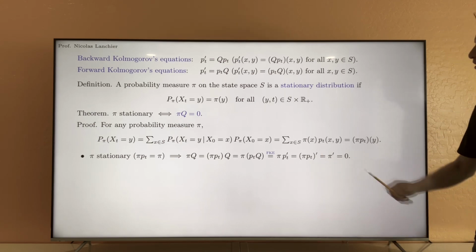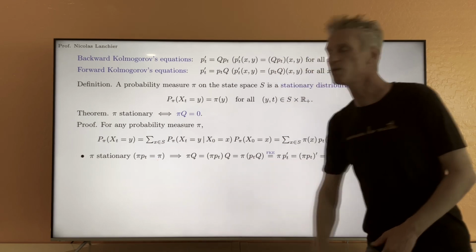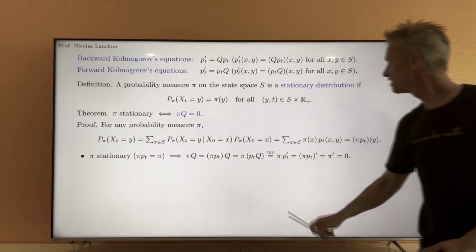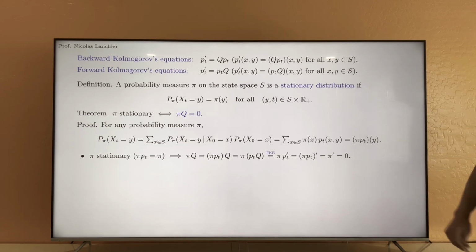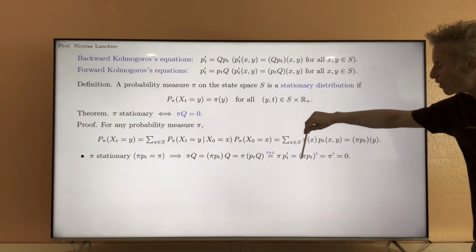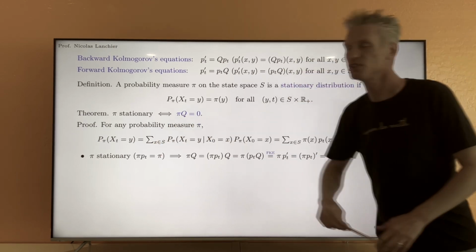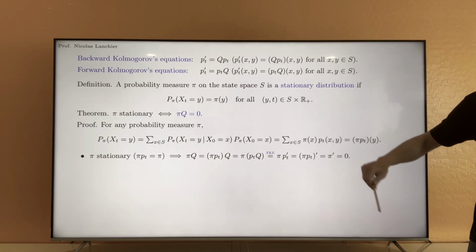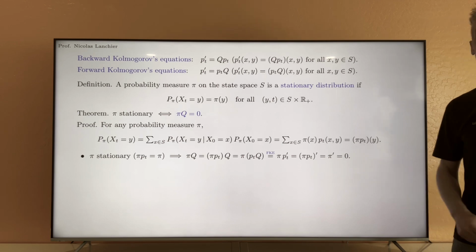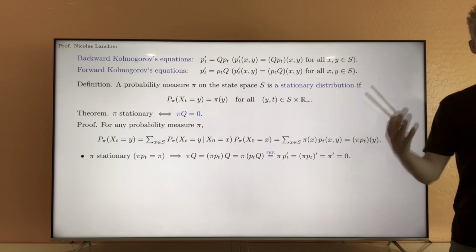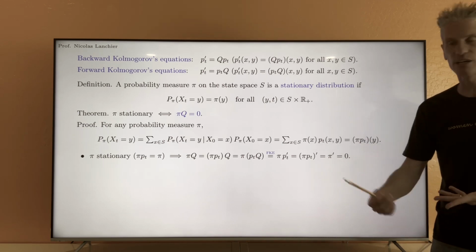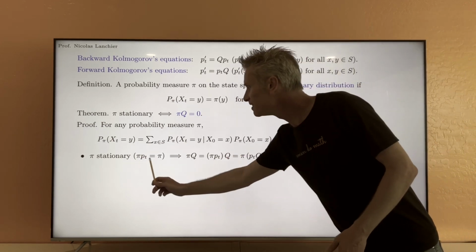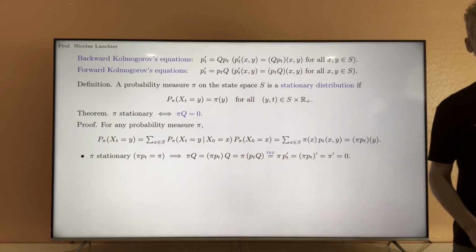But because, again, pi Pt is equal to pi, I'm using again this equation here. I used it here, I'm using it here again. Because pi Pt is constant, equal to pi for all t, this is just pi prime, but pi does not depend on t. So its time derivative is just equal to 0. So that shows that indeed, if pi is stationary, pi Q is equal to 0.